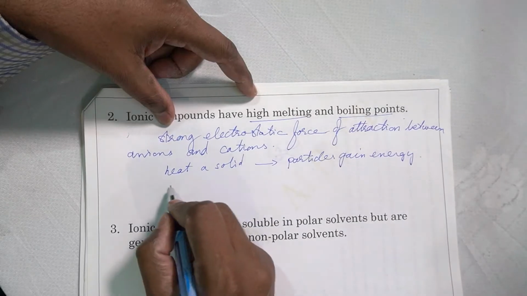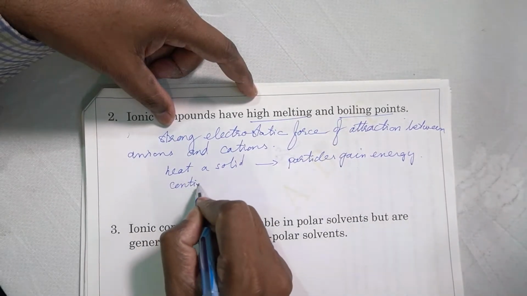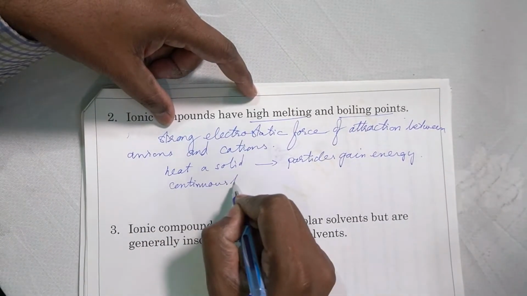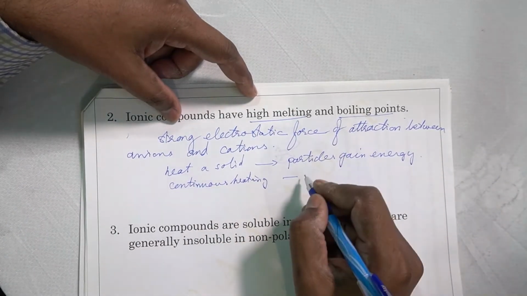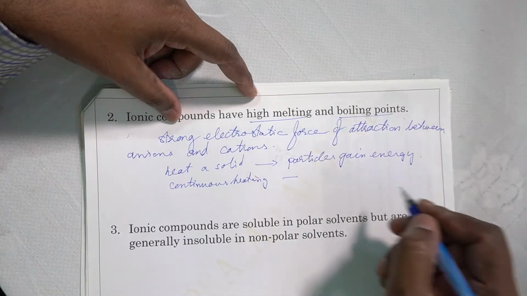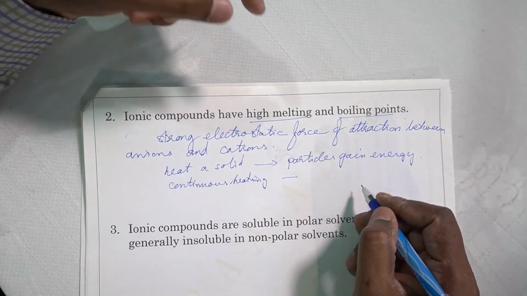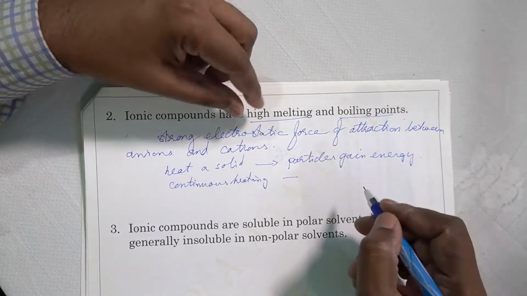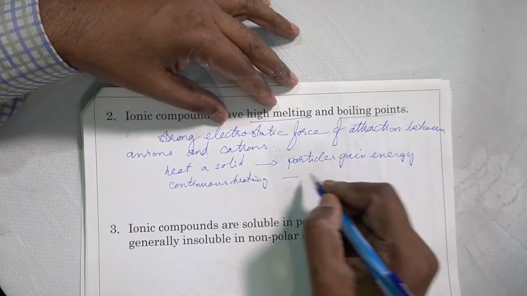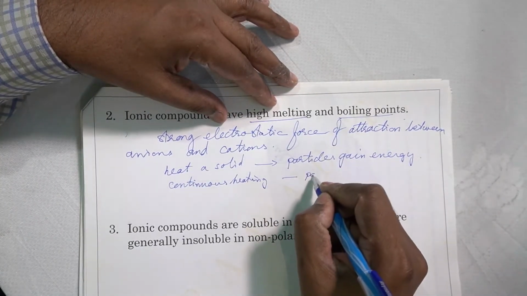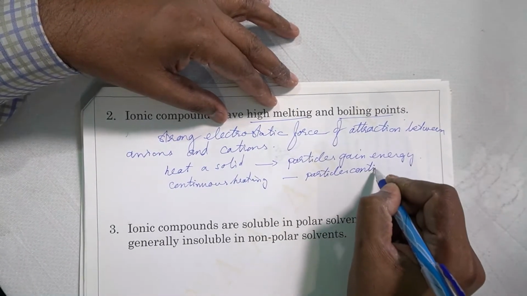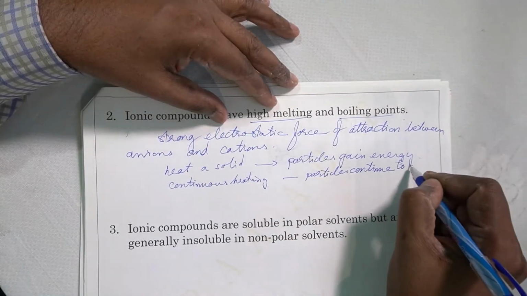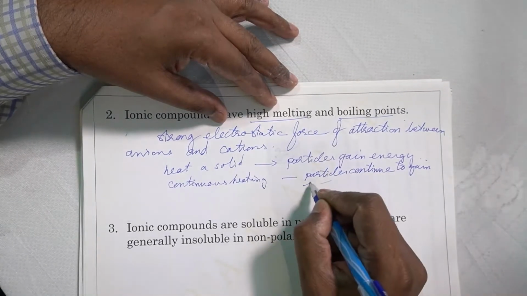As you go on heating, continuously, a point will come at which the particles will have such energy that they can overcome the attraction between them. With continuous heating, the particles continue to gain energy.